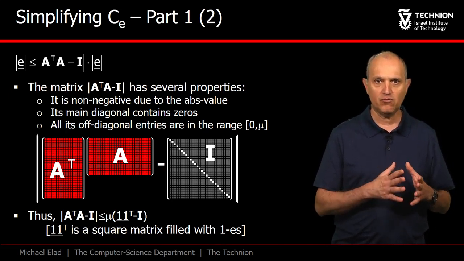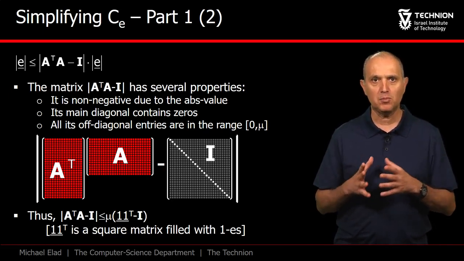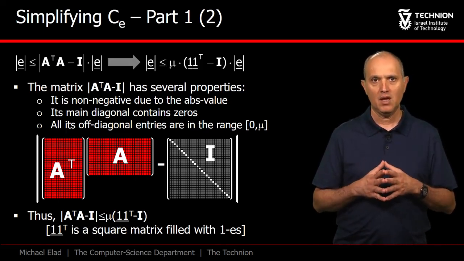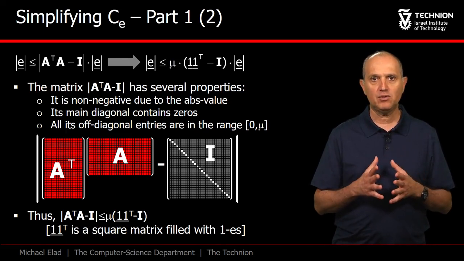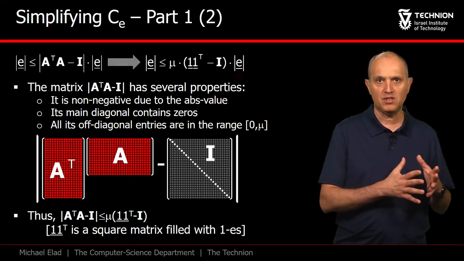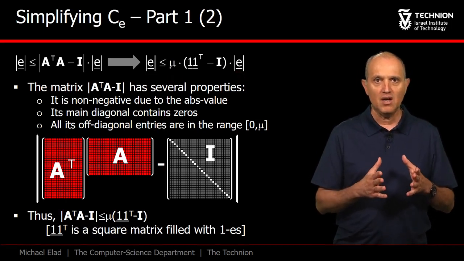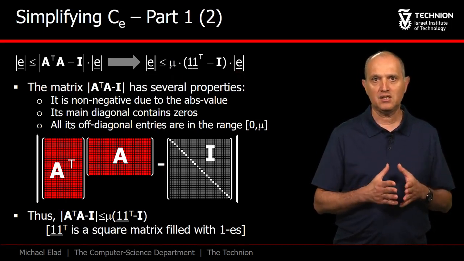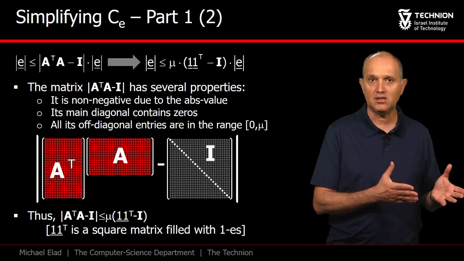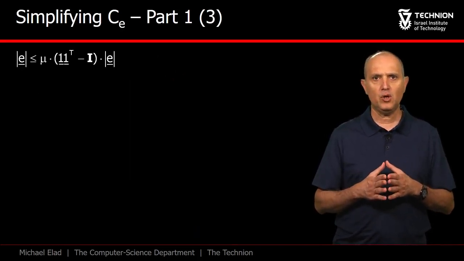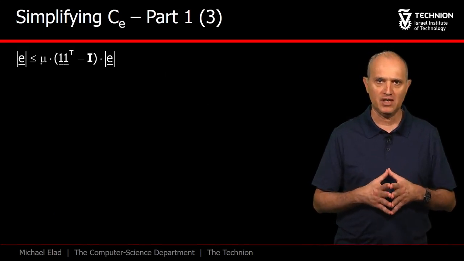We build the matrix of 1s as a rank 1 matrix obtained by a column of 1s times a row of 1s. Again, this way we got a new simplified condition on the vector E posed in terms of its absolute values and the mutual coherence. We should note that there is an inflation effect in the resulting set of solutions compared to the original set we started from. This is the condition we obtained, and we proceed with its simplification.